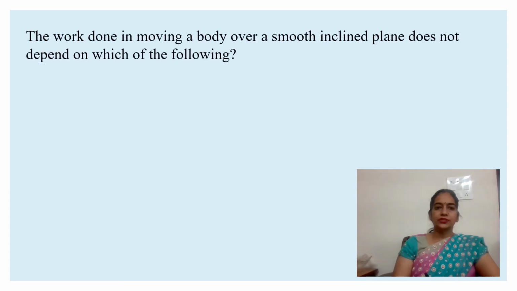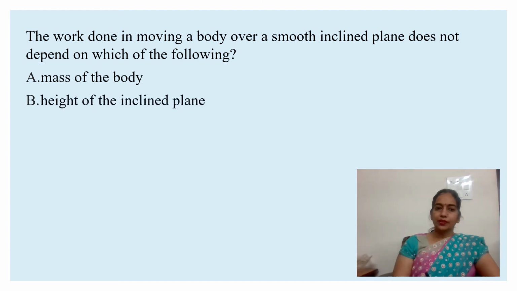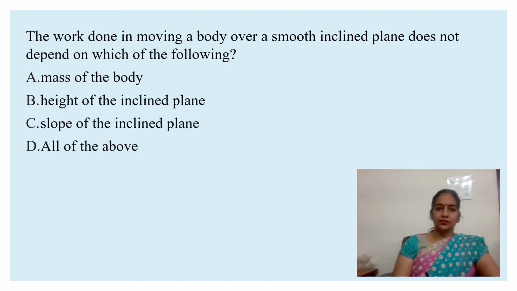So next question is, the work done in moving a body over a smooth inclined plane does not depend on which of the following? Mass of the body, height of inclined plane, slope of inclined plane, or all of the above. The work done in moving a body over a smooth inclined plane does not depend on the slope of the inclined plane.